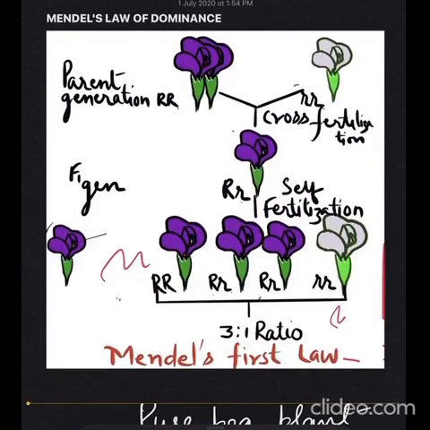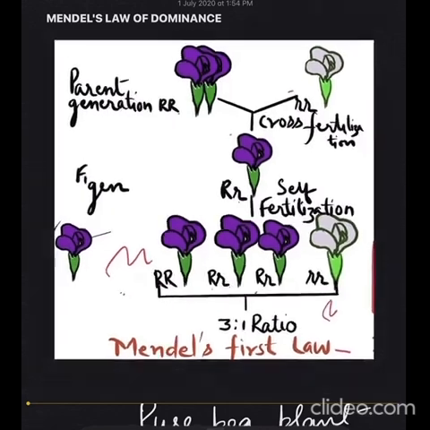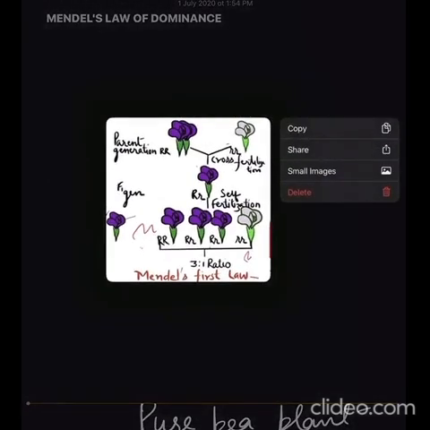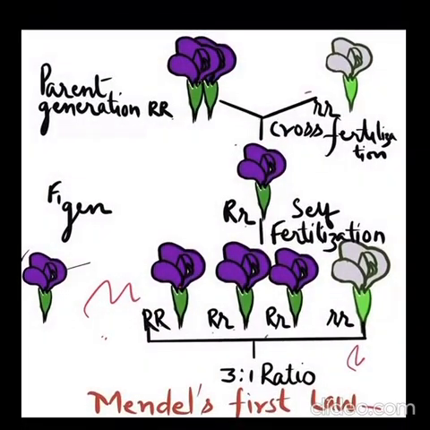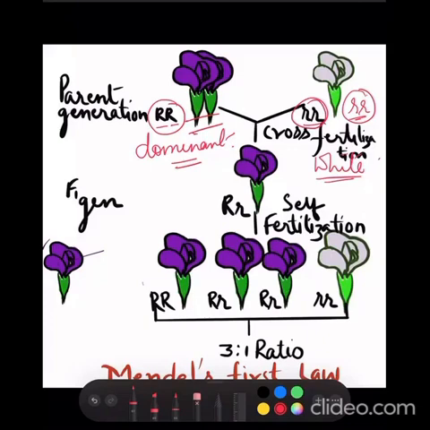So there are 7 basic characteristics which Mendel chose, and let us start with the first law, the law of dominance. Here you can see that there is a red color flower crossed with a white color flower. When this red flower plant is crossed with this white flower plant, we can see the genotype here: capital R, and here small r.